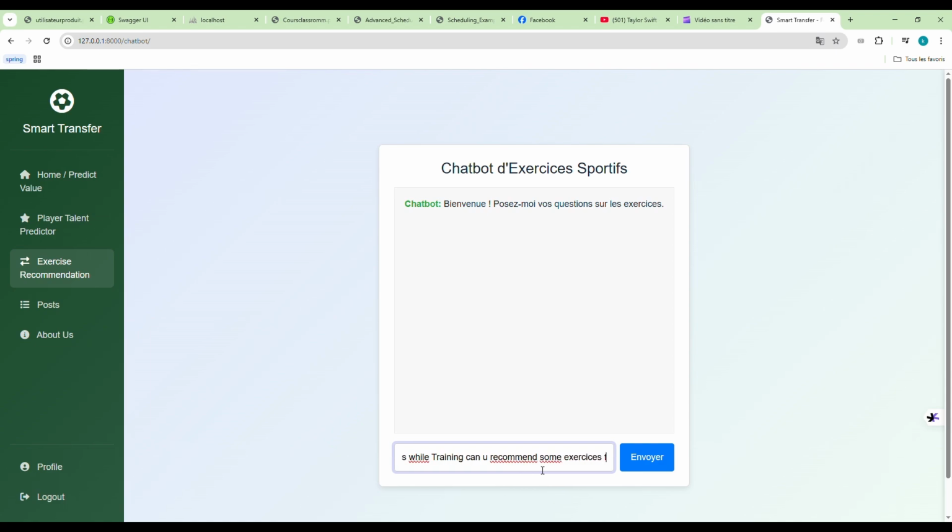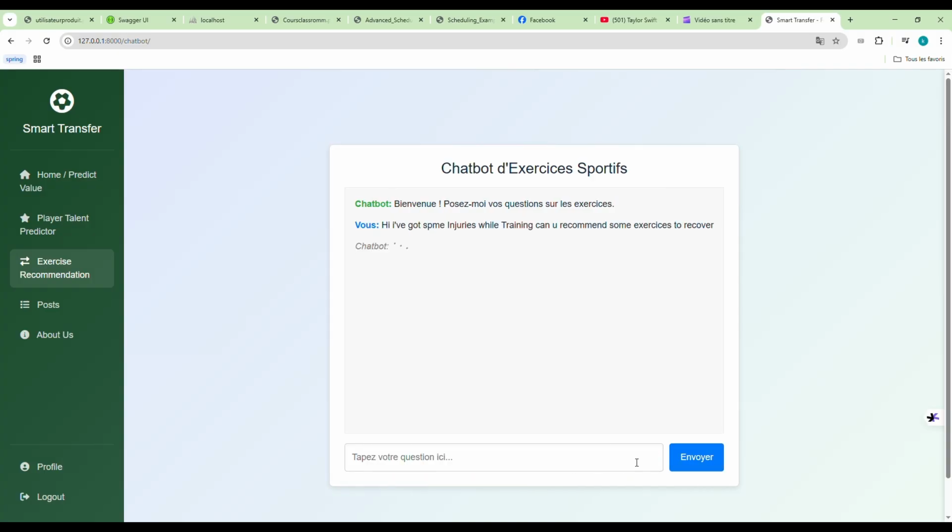And now we will go to see the answer of our chatbot. We use RAG and an LLM in this business objective with, of course, our dataset that contains exercises.